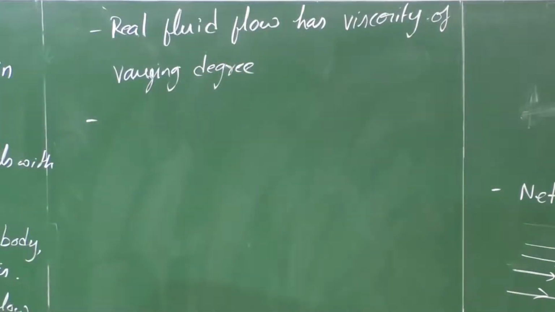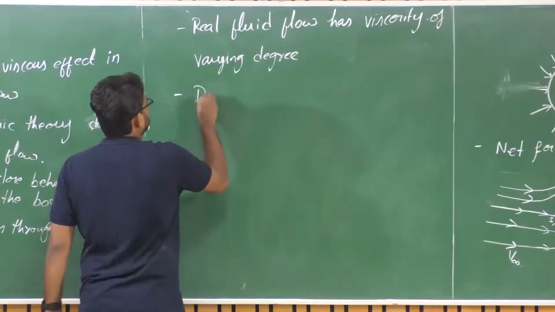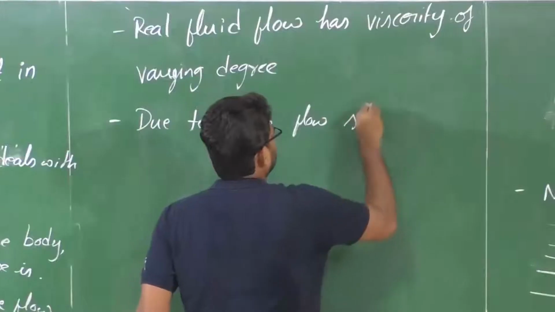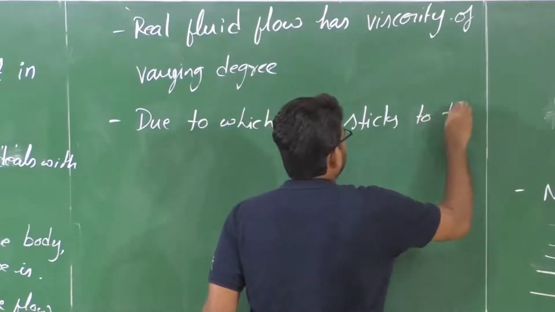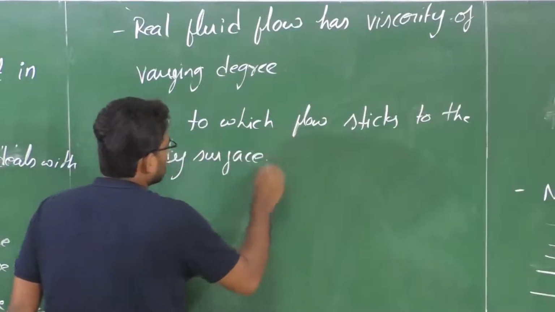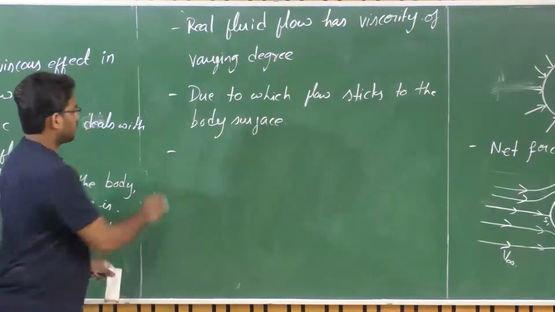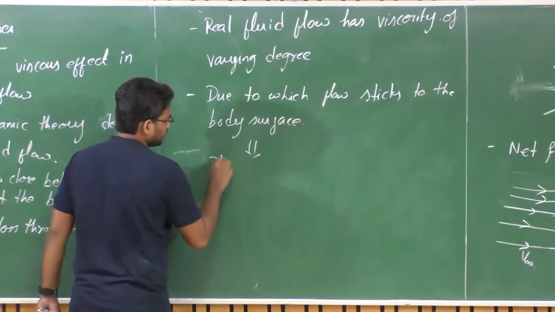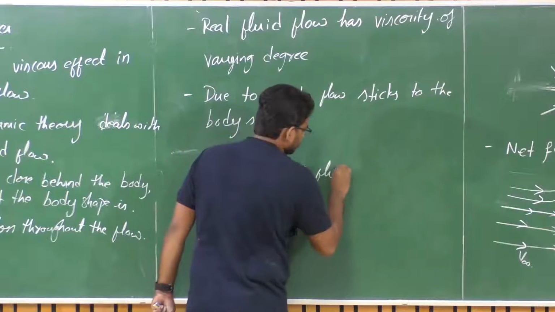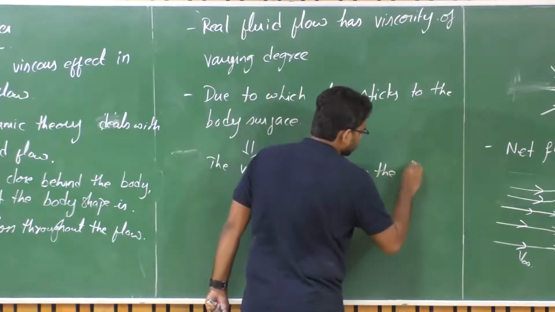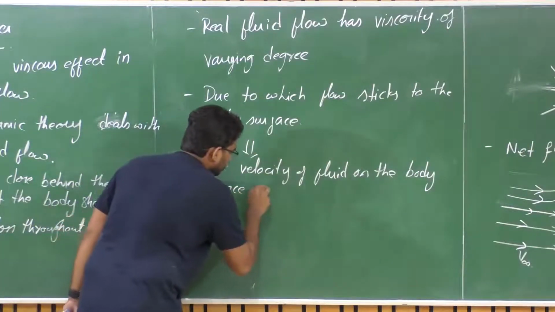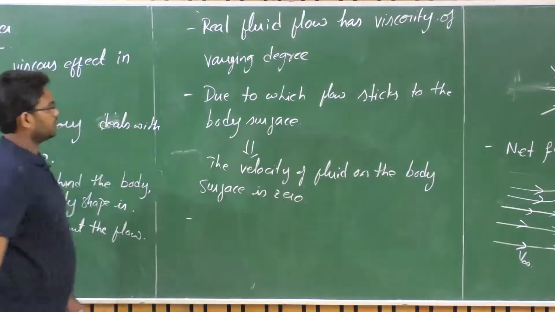And also due to which, in other words, what we can say from here is the velocity of fluid on the body surface will be 0. Right?